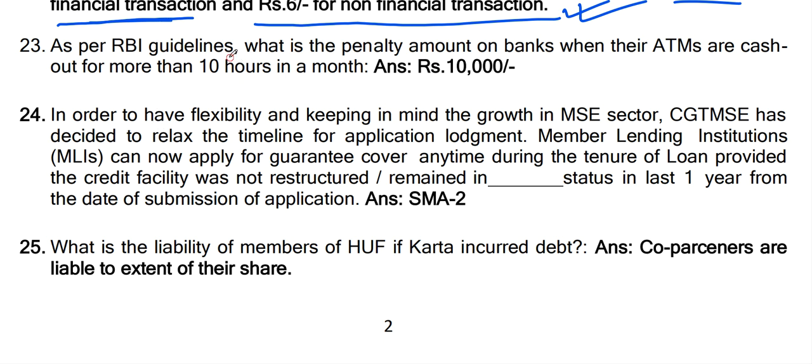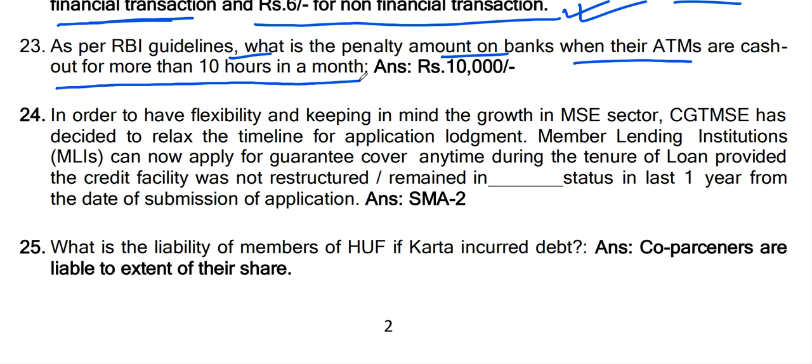Question number 23. As per RBI guidelines, what is the penalty amount on banks when their ATMs are cashed out for more than 10 hours in a month? Answer is rupees 10,000. Okay, penalty is rupees 10,000.